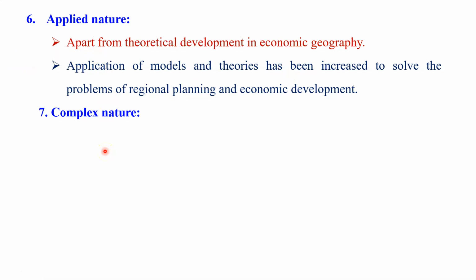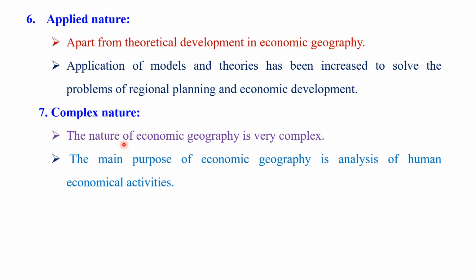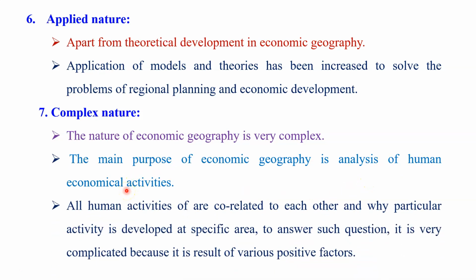And last but very important, the nature of this subject is that it is a very complex subject. What does very complex mean? The main purpose of economic geography is analysis of human economic activity, and you know that human activities are correlated to each other. When we study why specific activities develop in that particular region, we do a cause analysis.